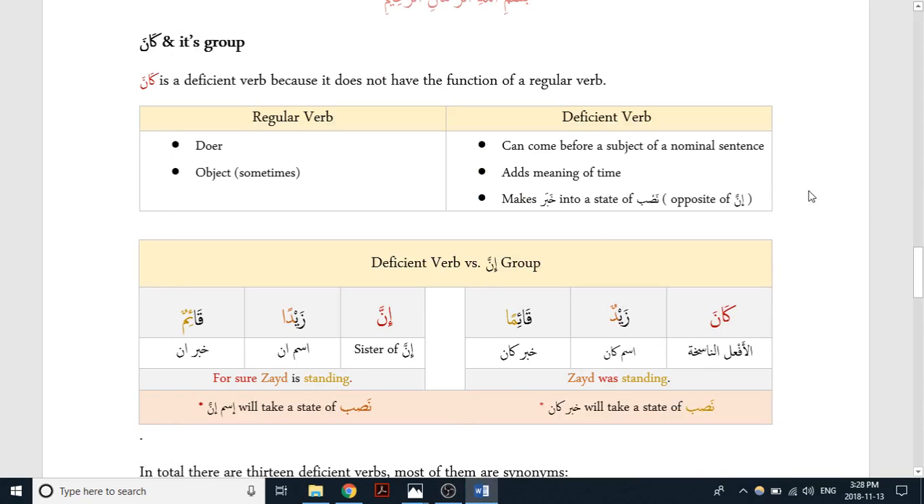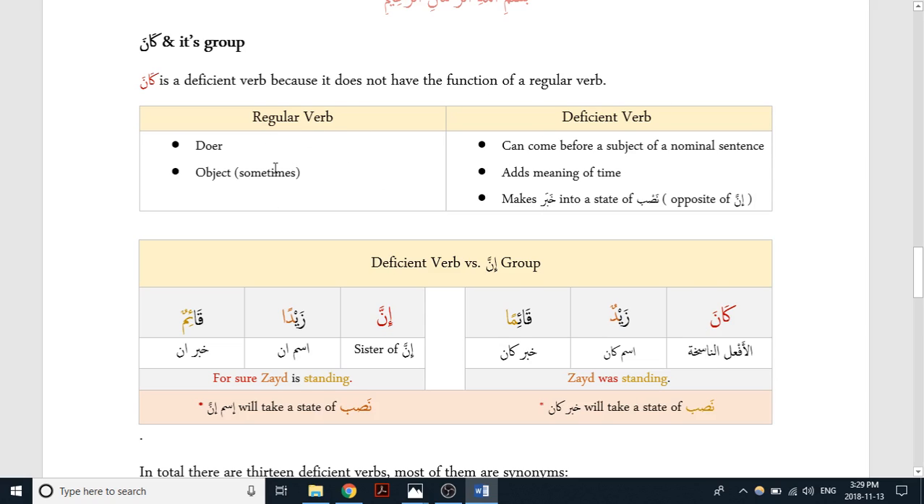Bismillah. Assalamu alaikum. The third and final concept that we looked at in lesson 24 was kana and its group. Similar to inna, kana also has a group. So kana is a deficient verb, but what exactly does that mean? So let's just take a comparison look at a regular verb and a deficient verb.